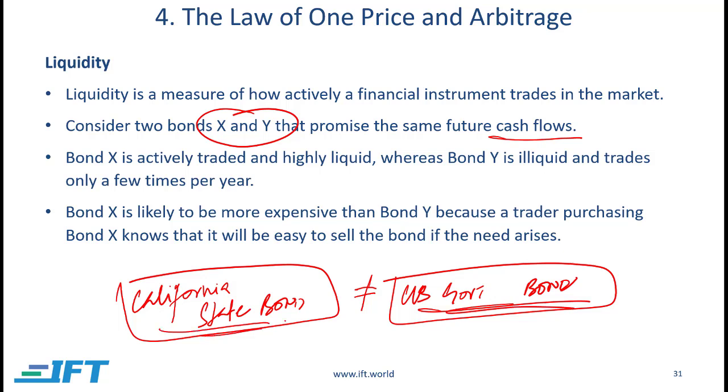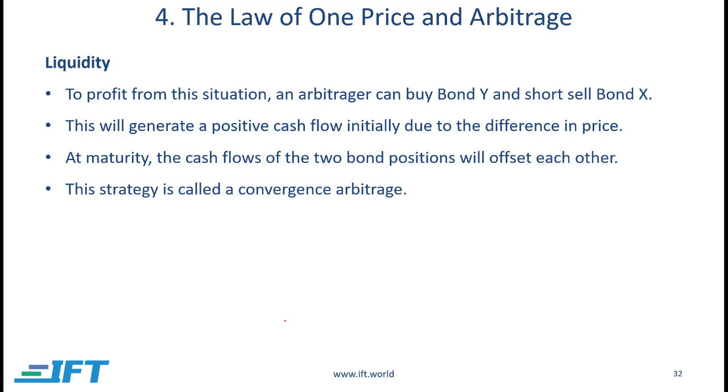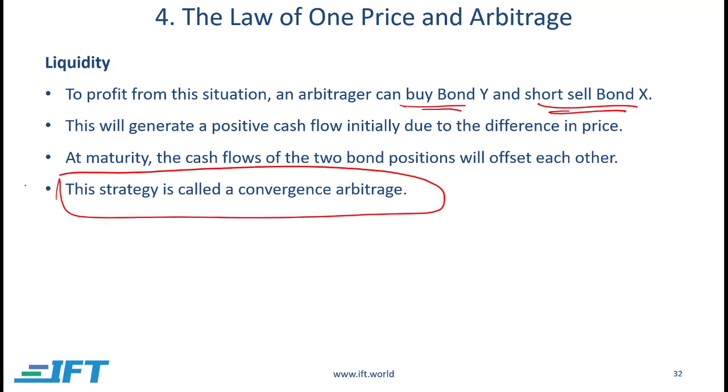But the point is that it's almost negligible, right? I mean, even the state of California is almost risk free. So what a company tried to do was buy the cheaper one and sell the more expensive one, and they tried to do something called convergence arbitrage.